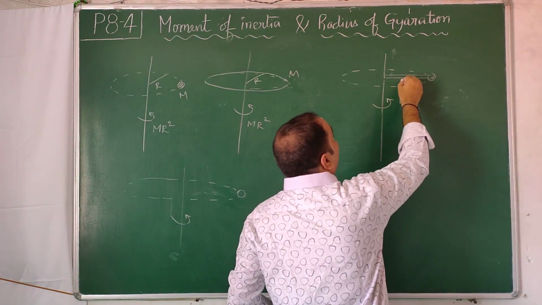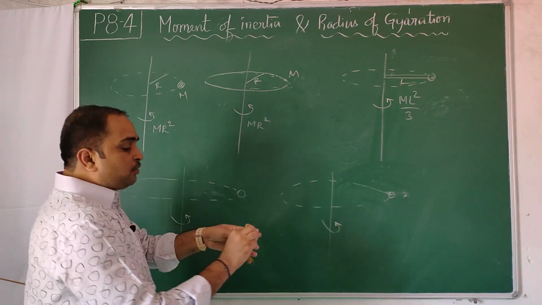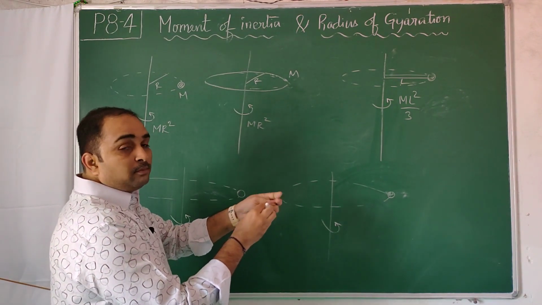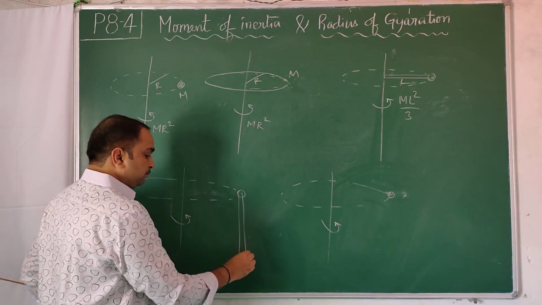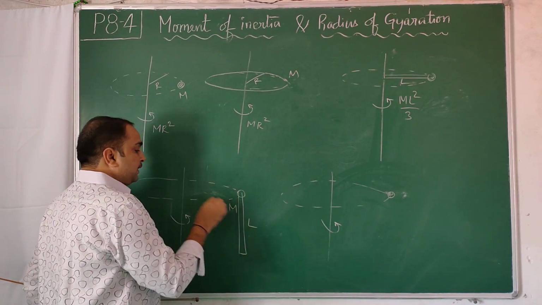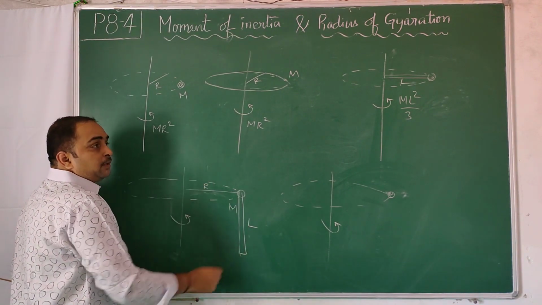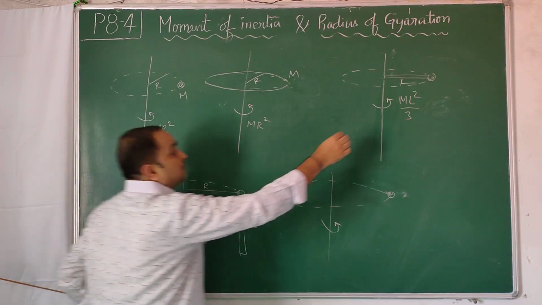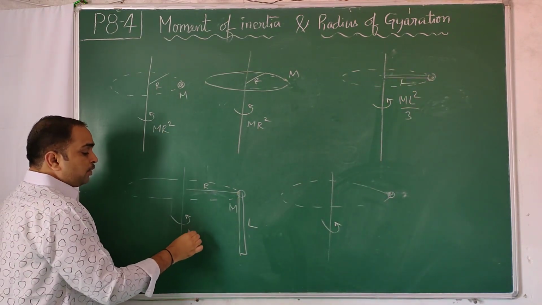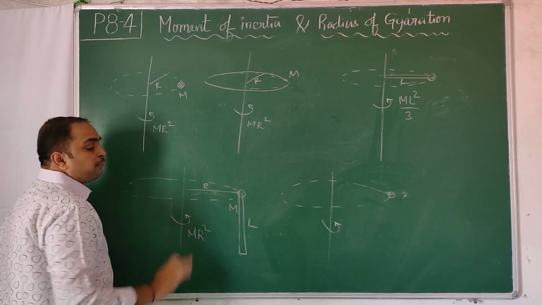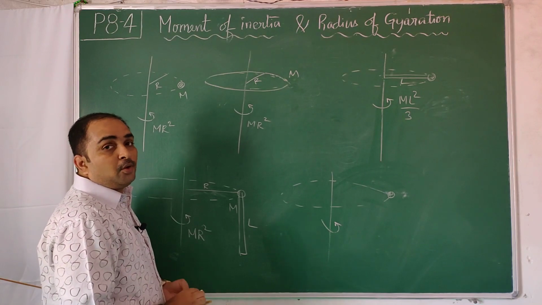If this length is say L, you take a rod. Now I have this concentrated mass and I stretch it like a rod of length L, mass m, with this distance being say r. You have increased the length but not perpendicular to the axis. Previously you stretched it perpendicular to the axis; here you stretched it parallel to the axis. That will not change the formula. It will come out to be mr square. L is of no importance.